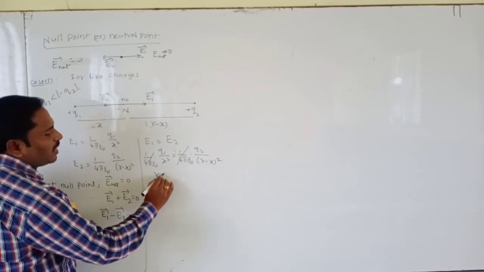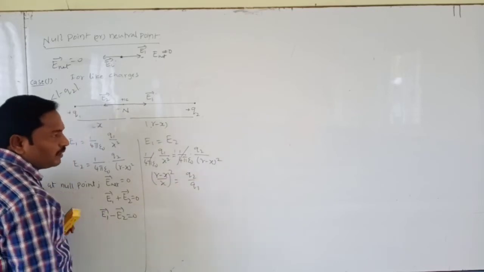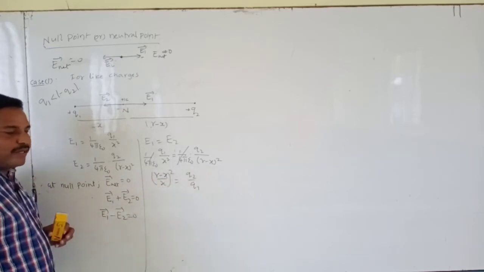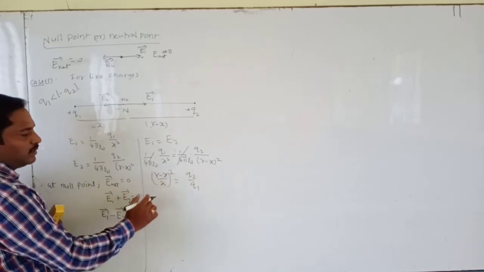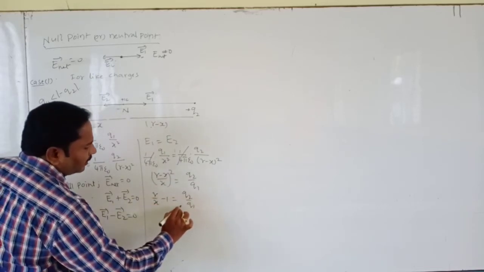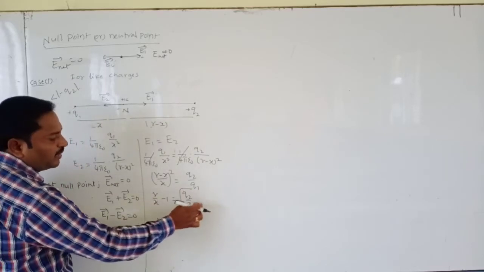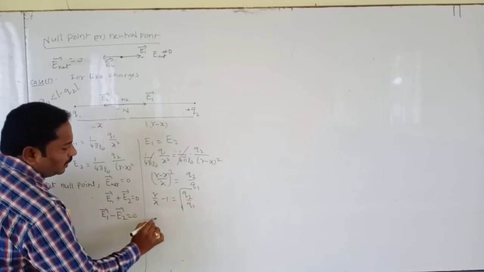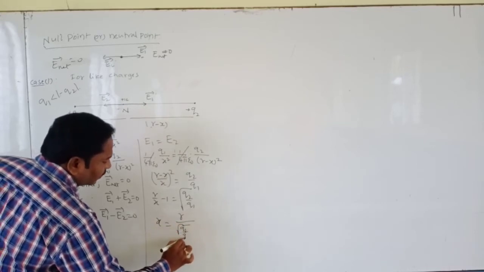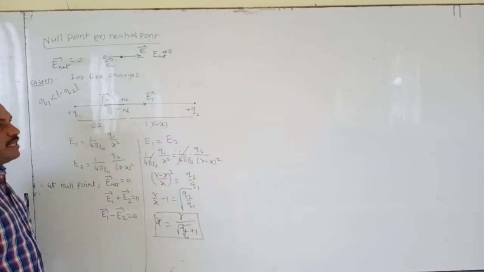Now we can write (r minus x) by x whole square is equal to Q2 by Q1. Now (r minus x) by x equals root over Q2 by Q1. So r by x minus x by x, which means 1. So r by x minus 1 equals root over Q2 by Q1. Now bringing this to the other side, x equals r by (root over Q2 by Q1 plus 1). This is the formula for like charges.